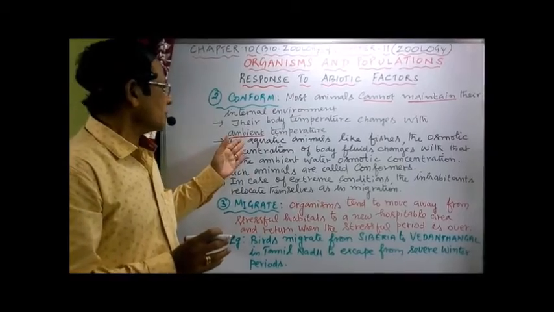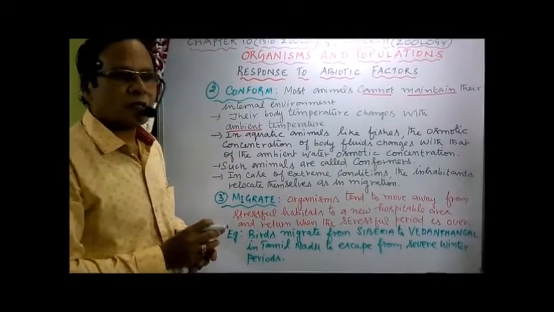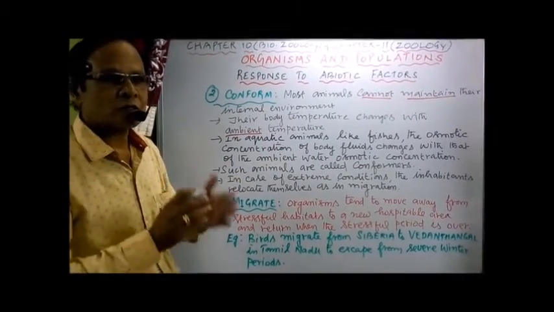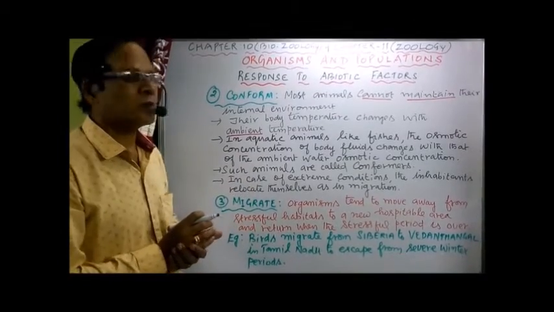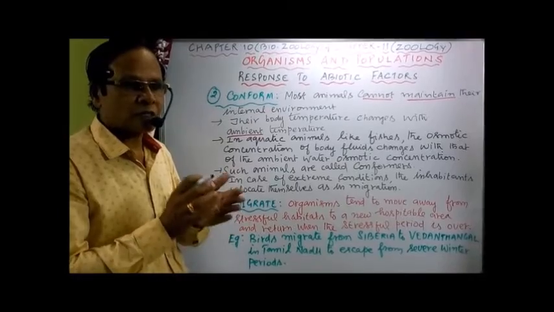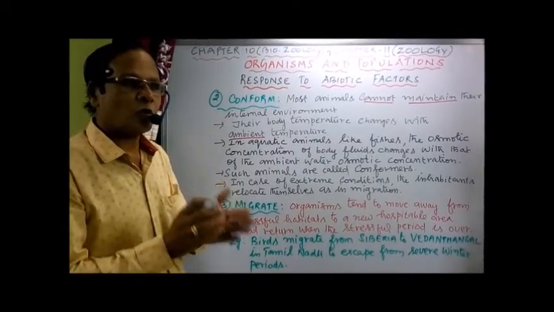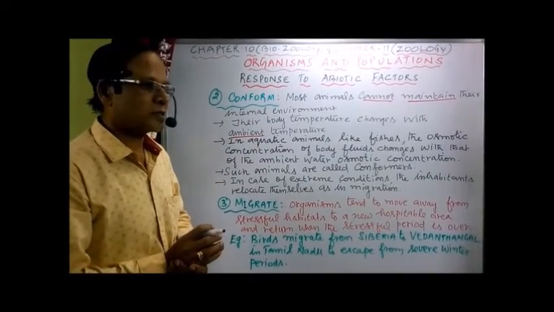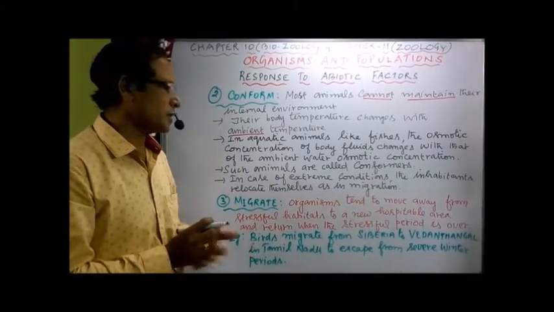So in aquatic animals like fishes, not only does the body temperature change, but also the osmotic concentration of body fluids changes according to the ambient osmotic concentration of water. Ambient water means actually changing water, that is, the outer medium.